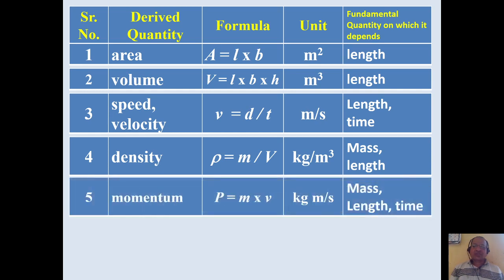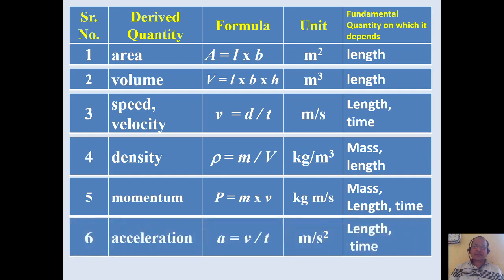Momentum given by mass into velocity, its unit is kilogram meter per second. So we say that momentum is a quantity which is obtained from mass, length and time. So momentum is a derived quantity, it depends on these three fundamental quantities for its measurement. Acceleration, velocity upon time, measured in meter per second square, again it depends on length and time.